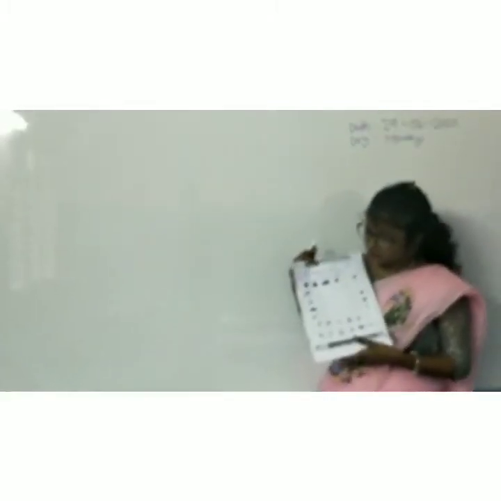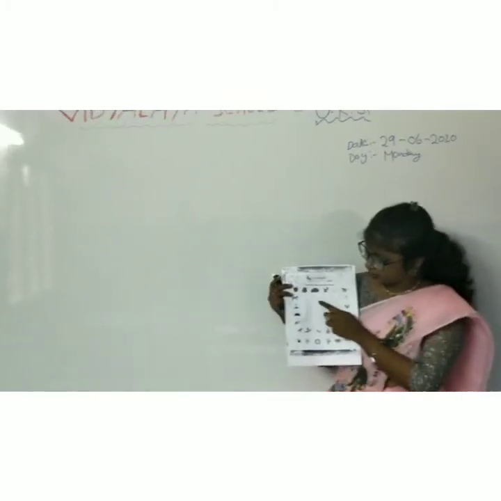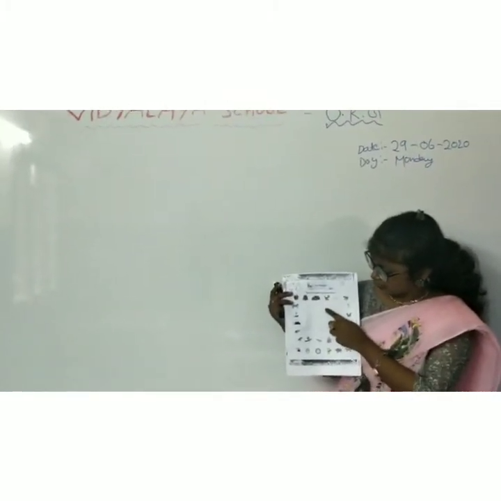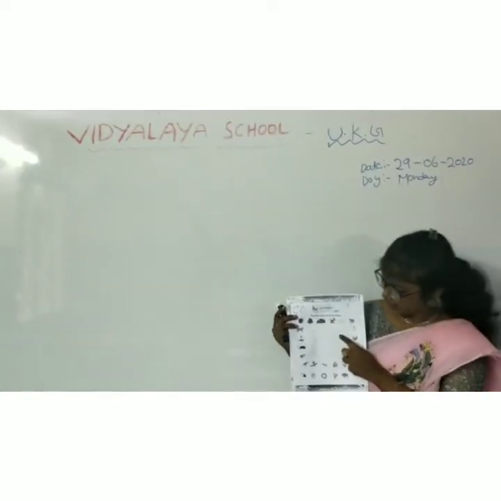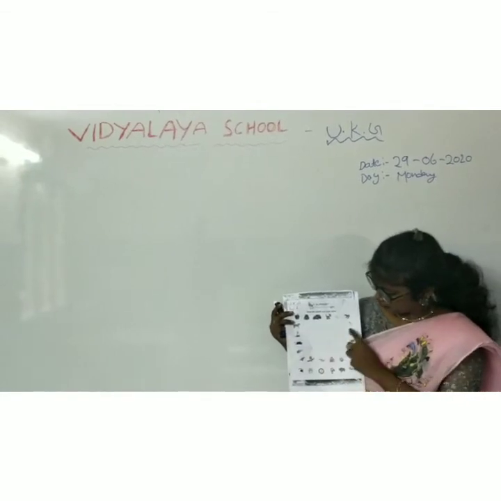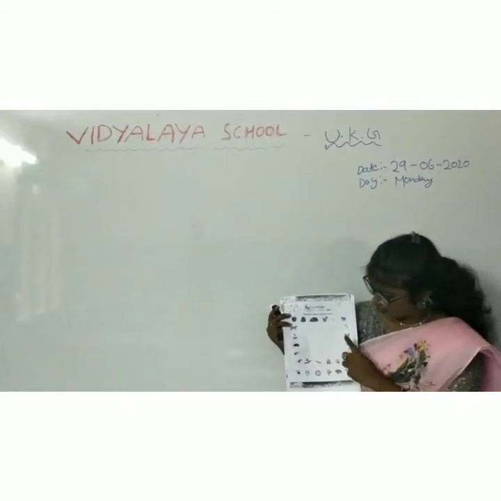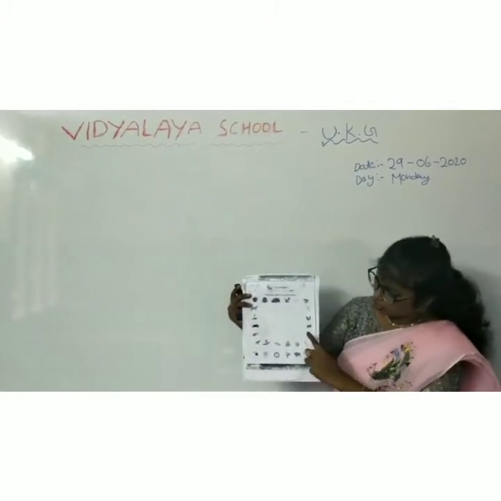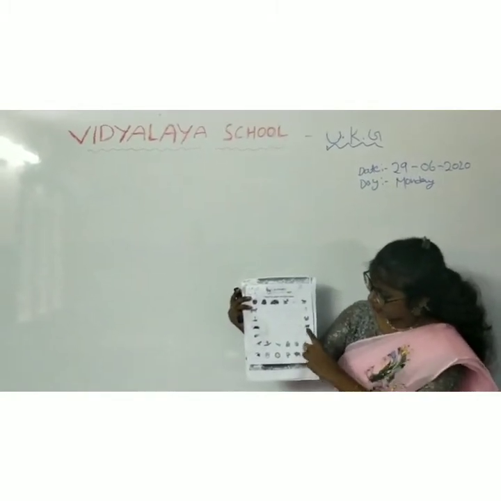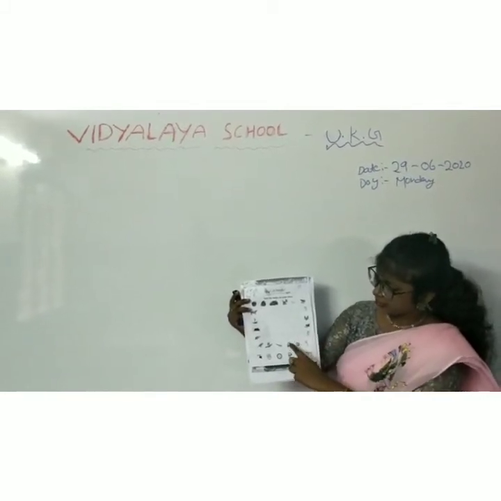A for apple. B for bag. C for car. D for dog. E for egg. F for frog. G for grapes. H for hen. I for iron box. J for joker. K for kite. L for lock. M for monkey.